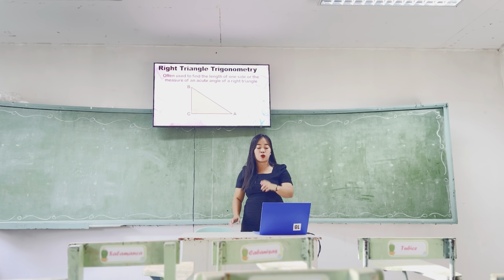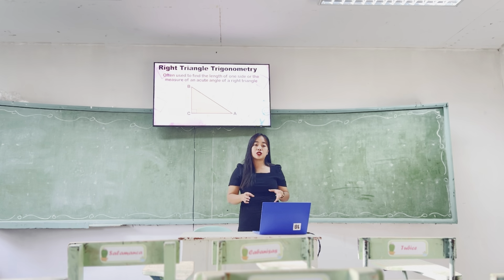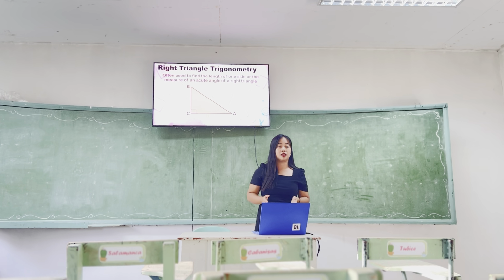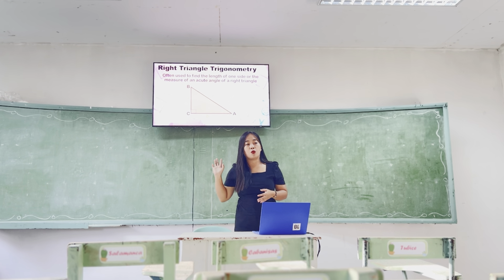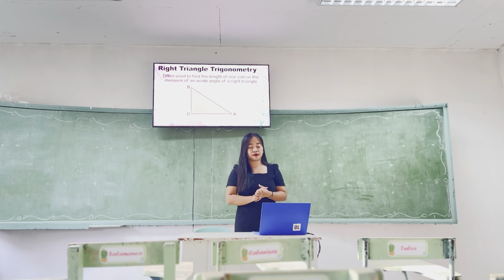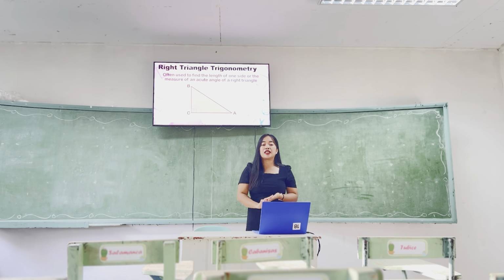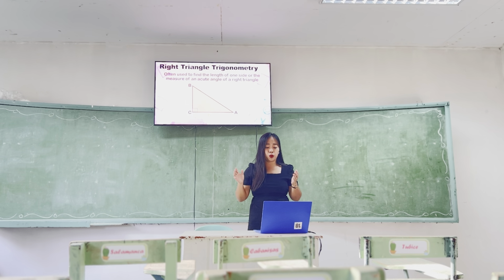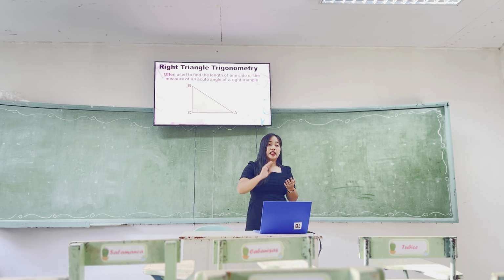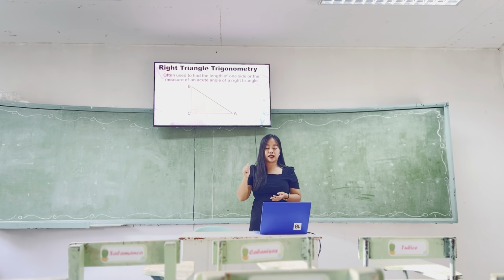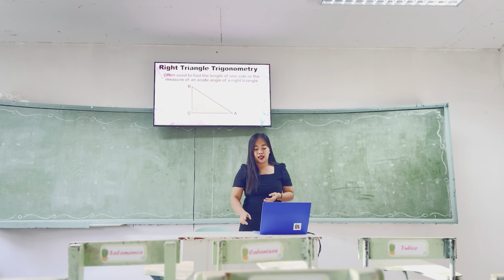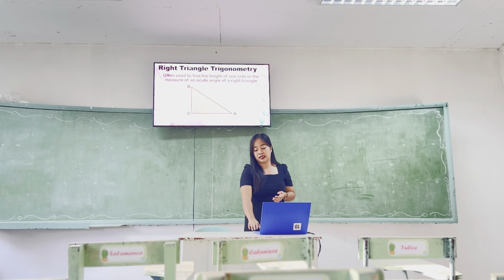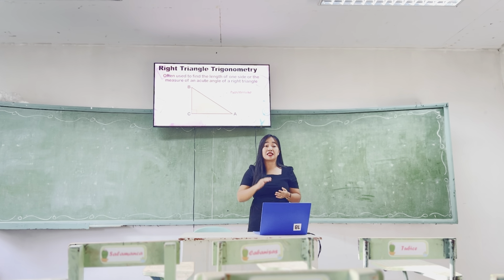The first one that you should know is how to identify the hypotenuse. Anyone? What is the hypotenuse? Yes? Very good. It is the longest side of a right triangle. Which of the following sides is the longest side of this right triangle? Is it A, B, or C? Very good. It is side C, because it is the longest.